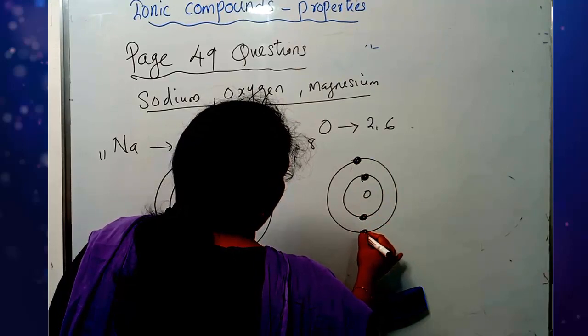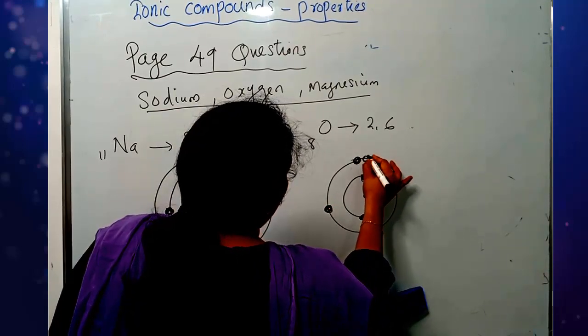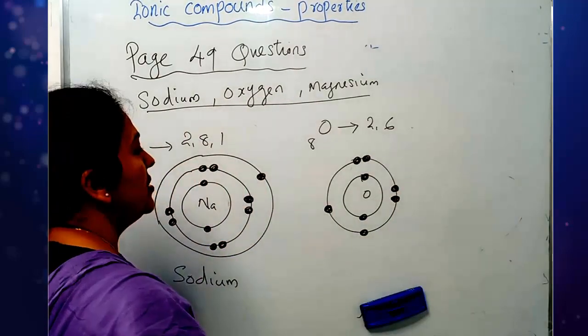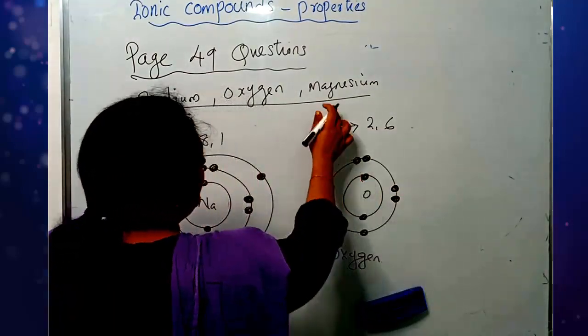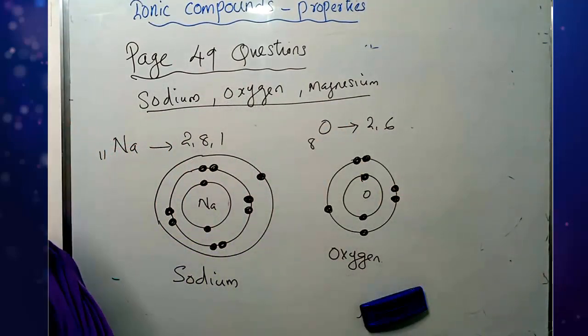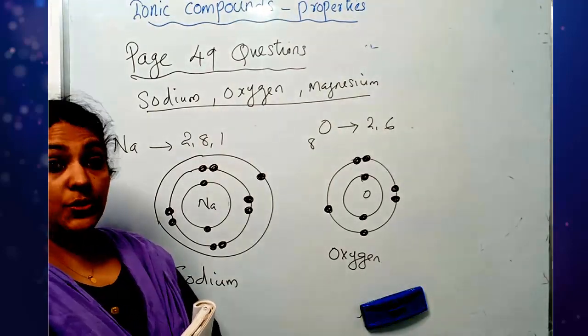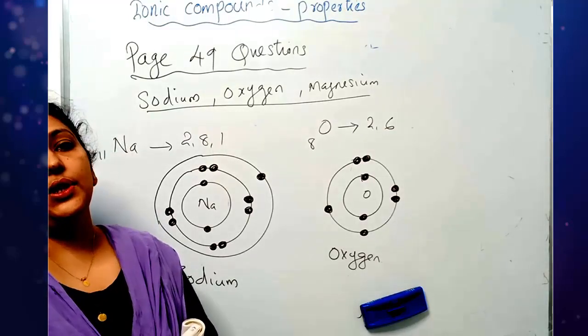Second shell, L shell, 6 electrons are there. Yes, this is the oxygen atom. And in the same way, hope you can draw the magnesium atom, atomic number 12, so the electronic configuration is 2, 8, 2.